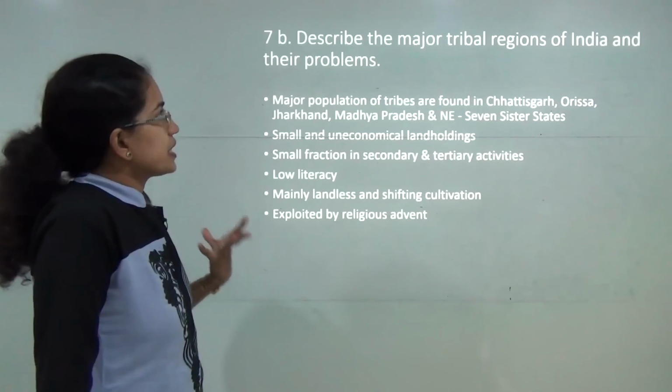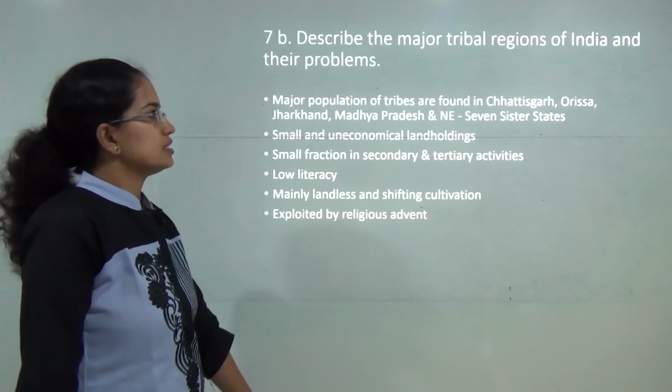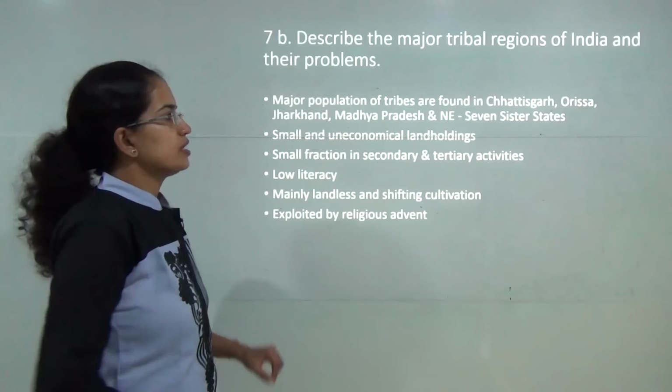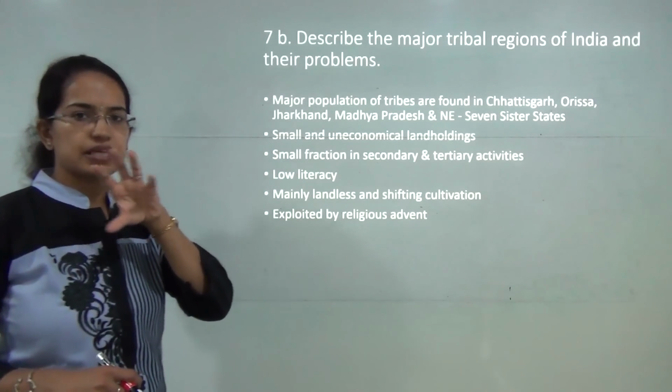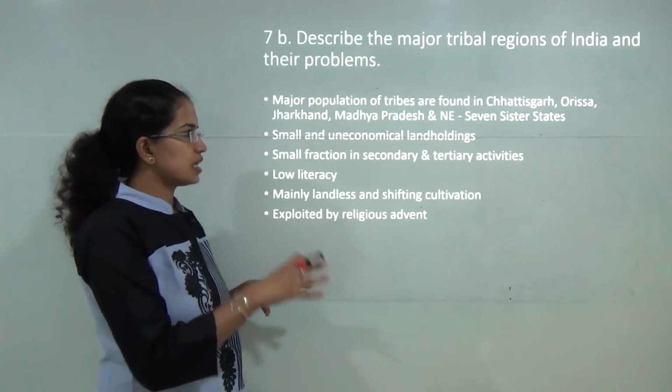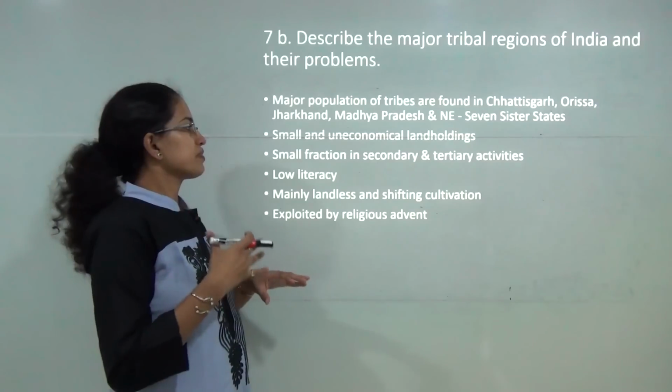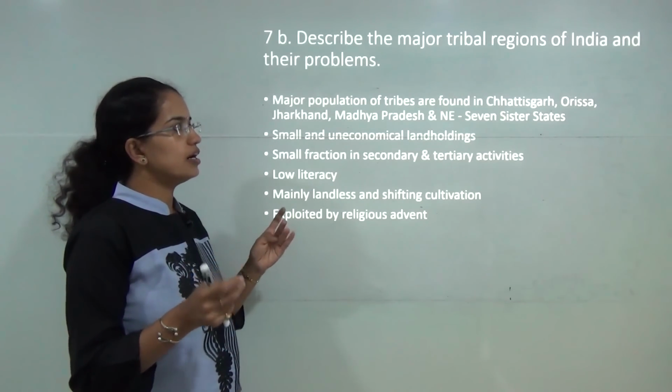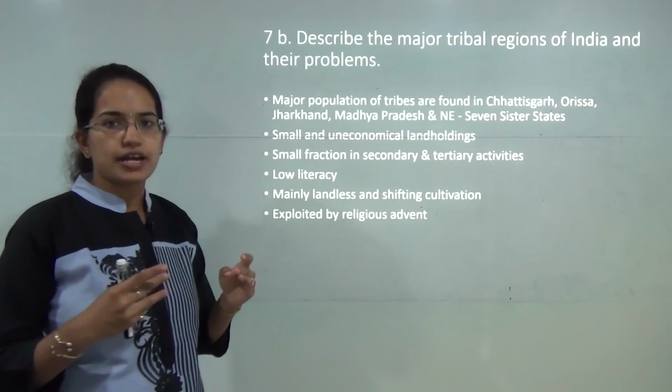Now next is: describe the major tribal regions of India and their problems. So you have to pinpoint the major tribal pockets in India, mainly Chhattisgarh, Odisha, Jharkhand, Madhya Pradesh and Northeast. Then you have to explain how these tribal pockets have small land holdings.